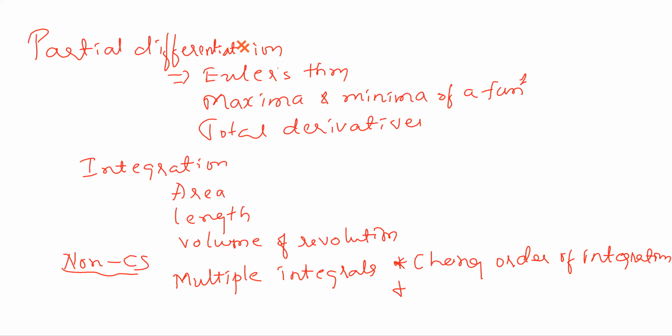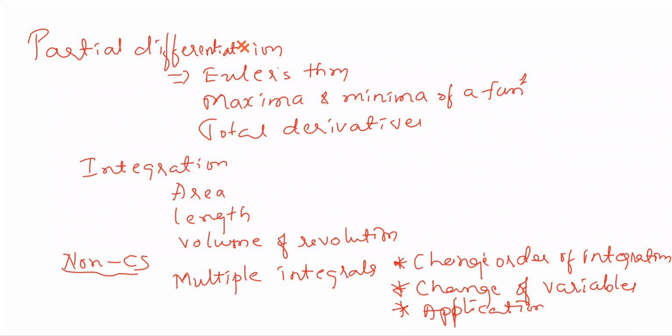Second one, change of variables. That is, you can change polar coordinates into Cartesian coordinates or sometimes Cartesian coordinates into polar coordinates. Change of variables. And then the application part. Just once again, here also you will study area, volume of revolution, etc. So these are the concepts we are going to study in this module.